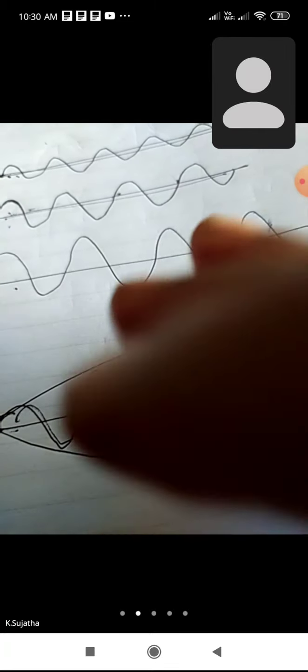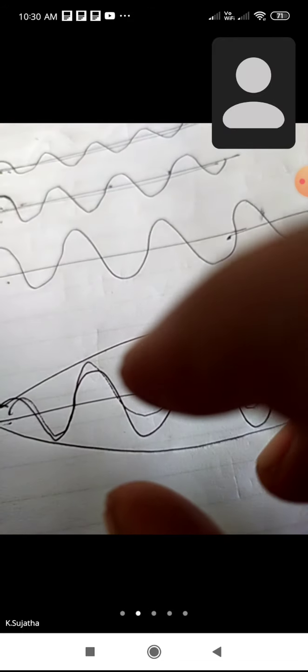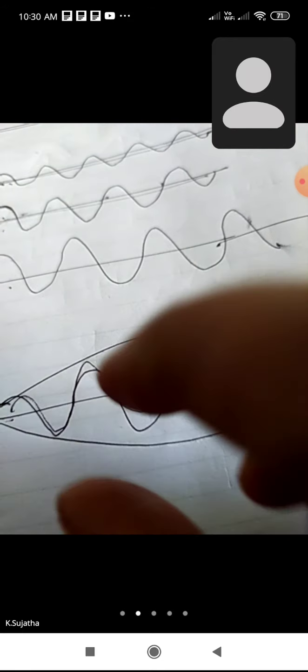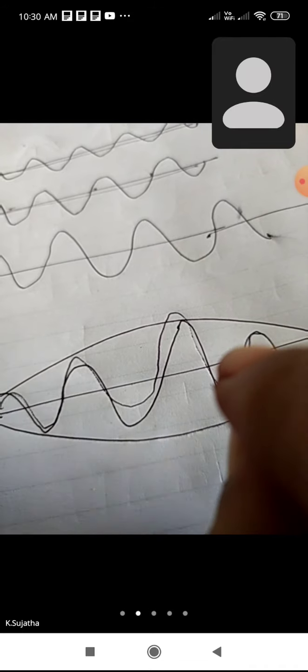That is, when two or more waves meet at one point, they interfere, and what moves as one wave packet is called group velocity.